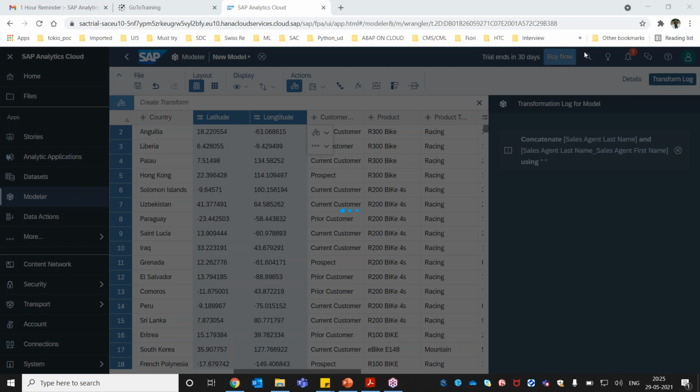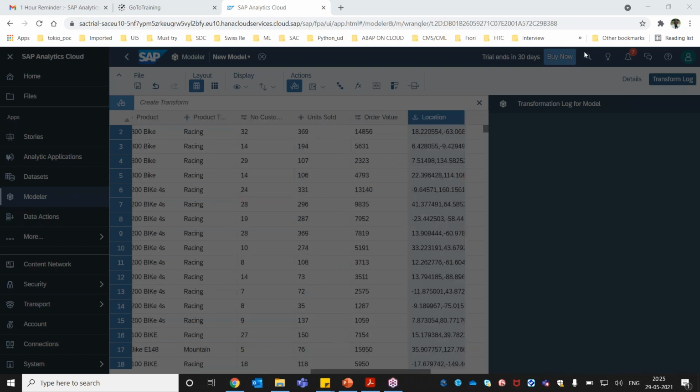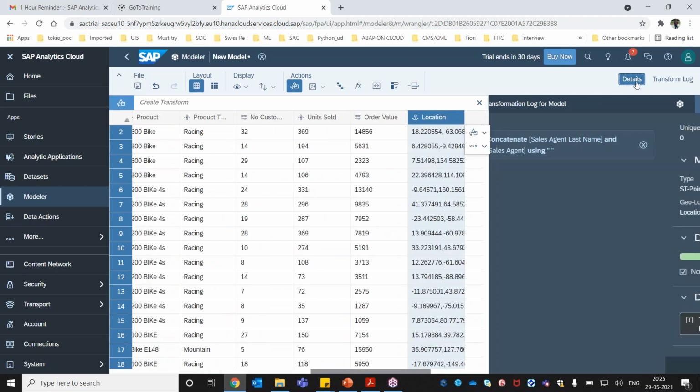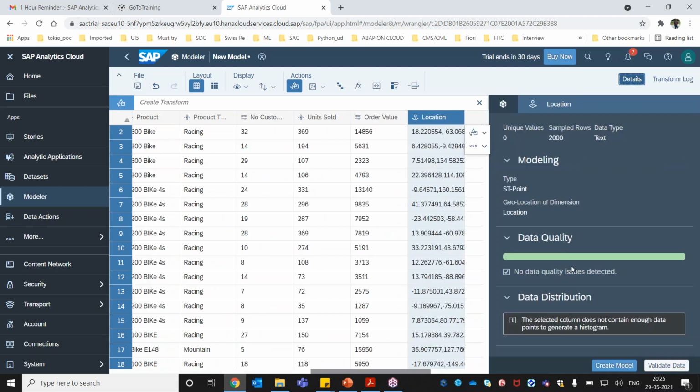All right, so it's getting created. Like that, now we have a new column called location. So if there is any missing value in your data model, or any data you want to transform, or you want to do some data cleaning, or replace some missing value, we can do all of that as part of data transformation. Once your data looks good, we are at the stage to go to the next part. Let me click on details, and it seems data quality is fine, there's no data issue. Then I can go and create my data model here.